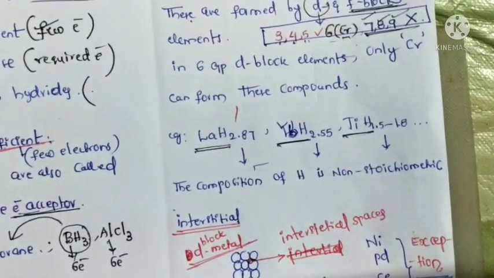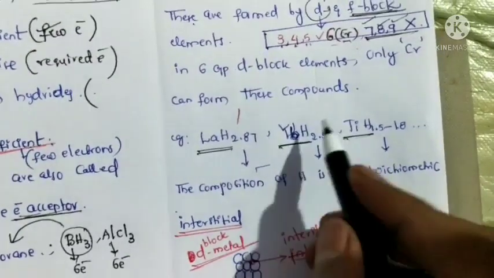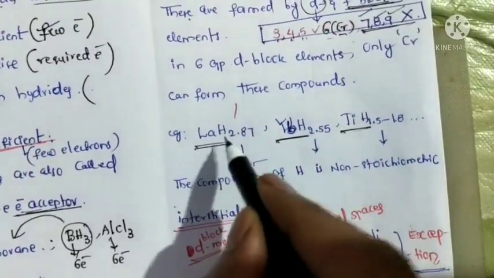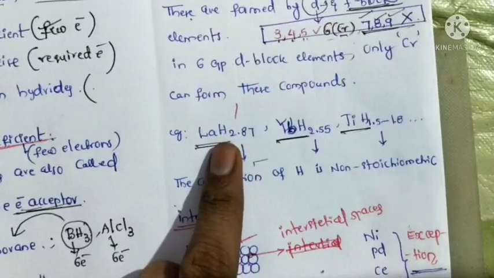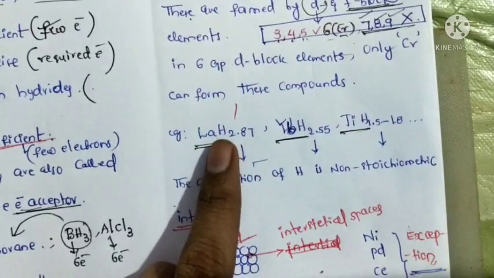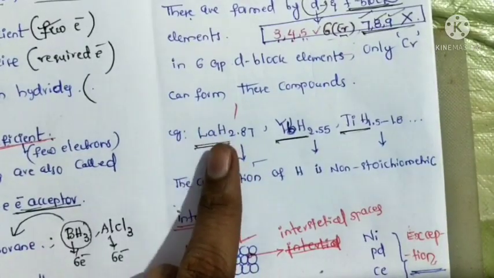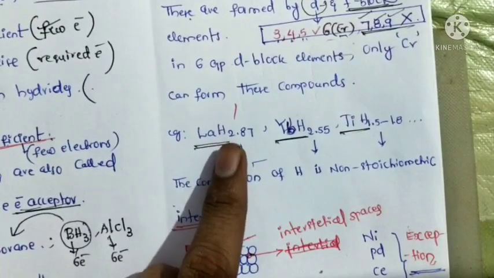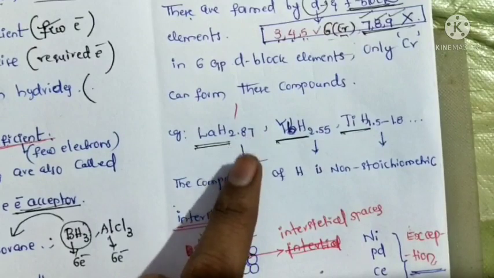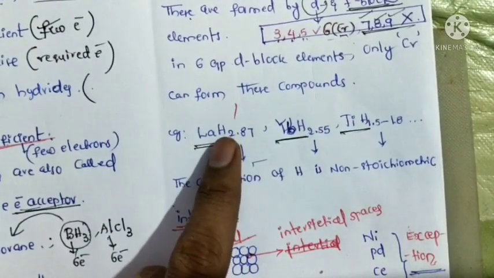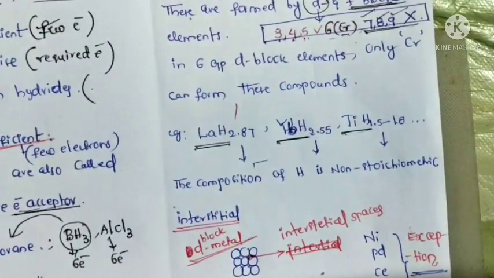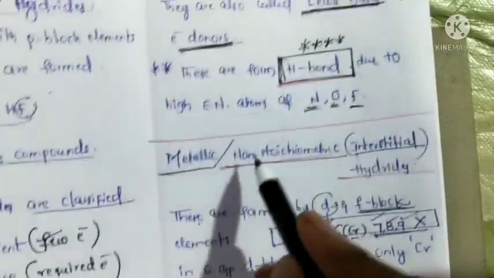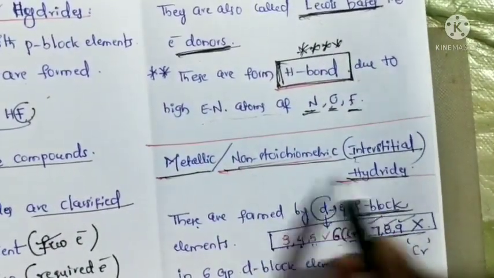Okay, so here, how many hydrogen atoms are there? We cannot say one hydrogen or two hydrogens. Here, how much is the percentage? 2.87 means it's a non-stoichiometric ratio. So that's why we call them non-stoichiometric hydrides.